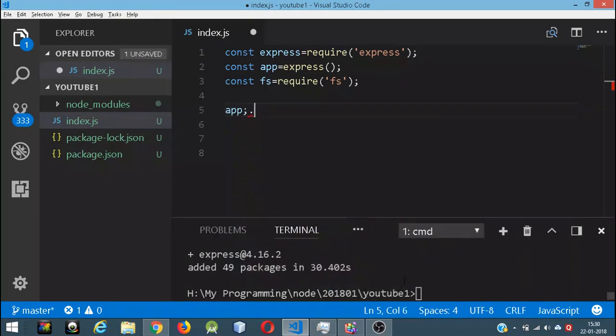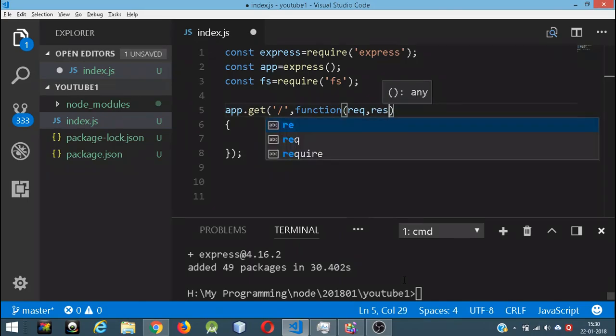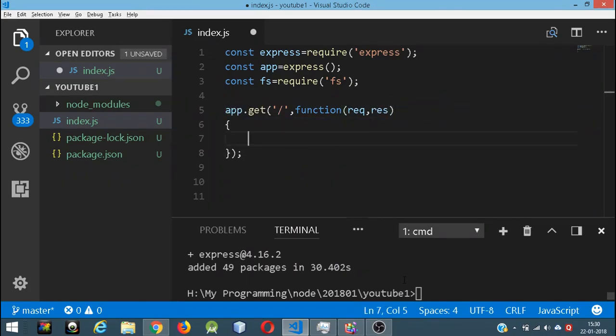So app.get, we're going to be expecting that the user is going to the main root directory. Then function. I like to put the function in this way instead of the arrow function. I think this is a bit more intuitive here, because the arrow function, I think it's not good for beginners, so I don't use arrow function.